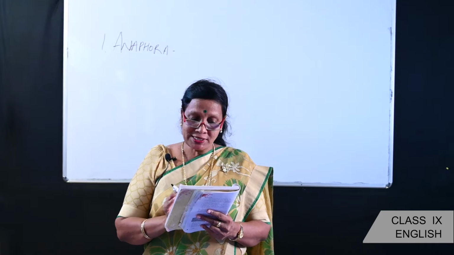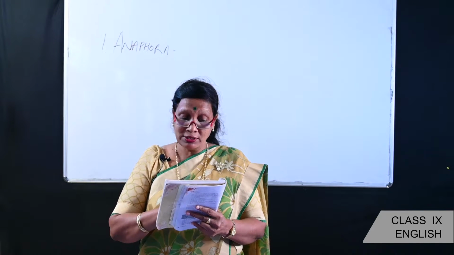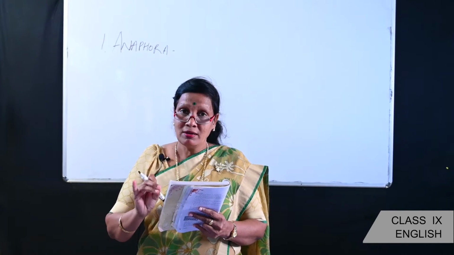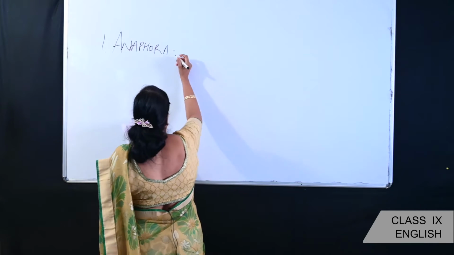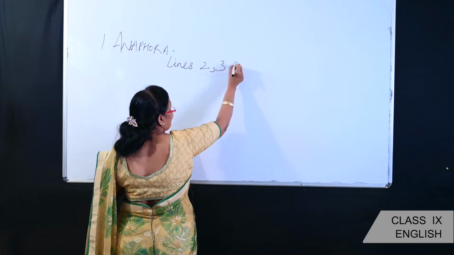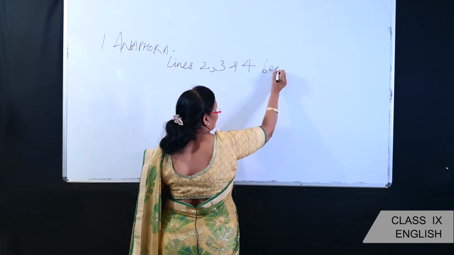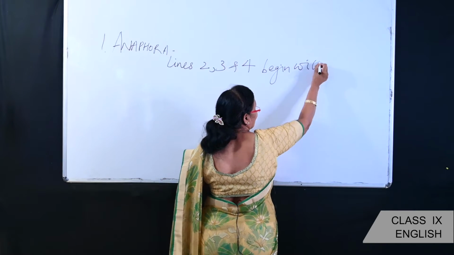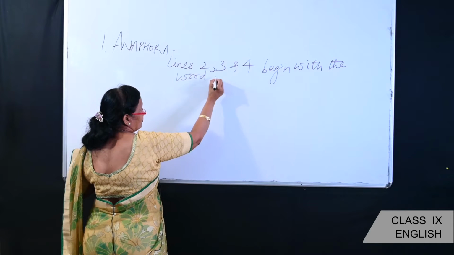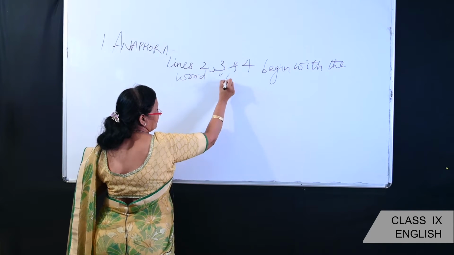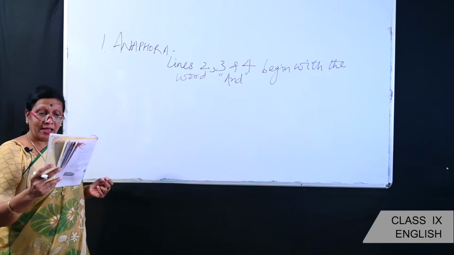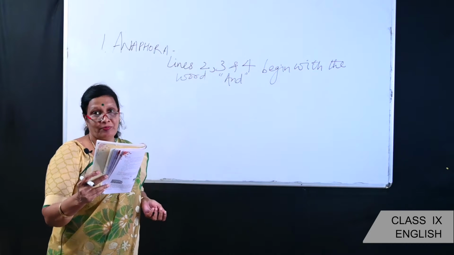So children, if you notice, and has been used at the beginning of all the 3 lines. That means lines 2, 3 and 4 begin with the word and: And sorry, And be one traveller, And looked down.